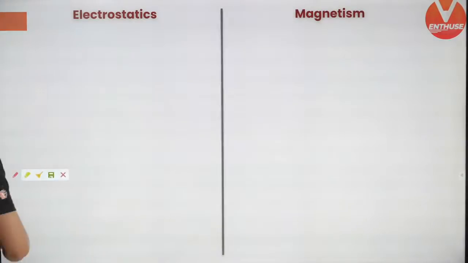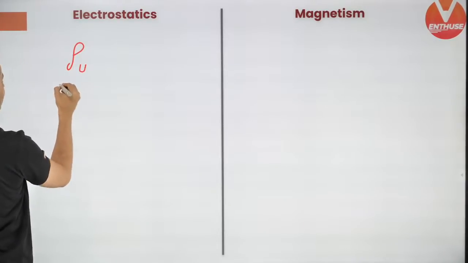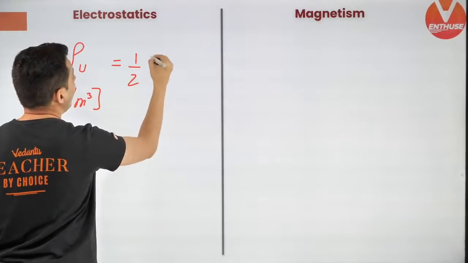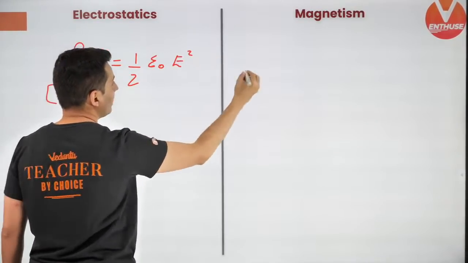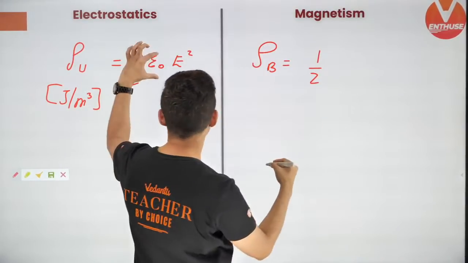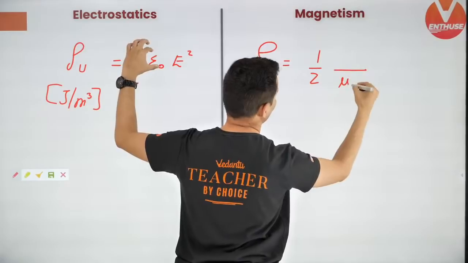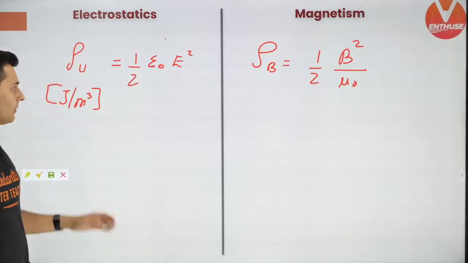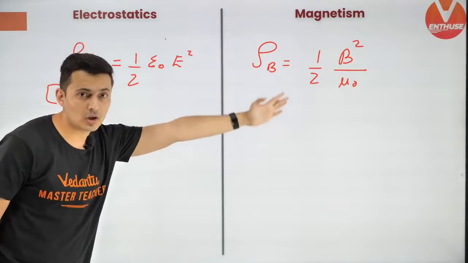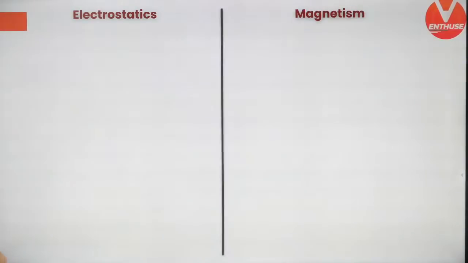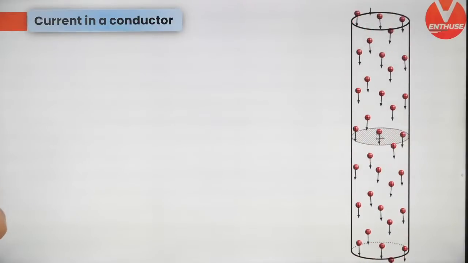Okay, next up, energy density formula. Density of energy, which is in joules per meter cube for electricity, is half epsilon naught E square. But energy density in magnetism is, remember, epsilon is on the top, so mu naught will come below, and instead of electric field you will have magnetic field. So joules per meter cube, because the field stores energy. This is the formula. Okay, let's get going now to the next set of formulas.